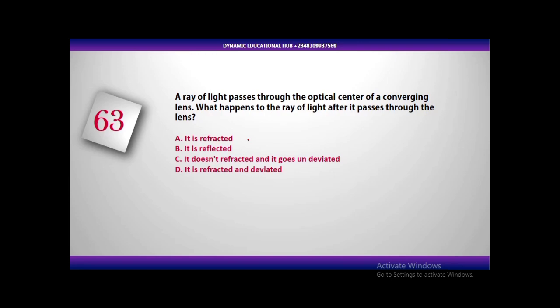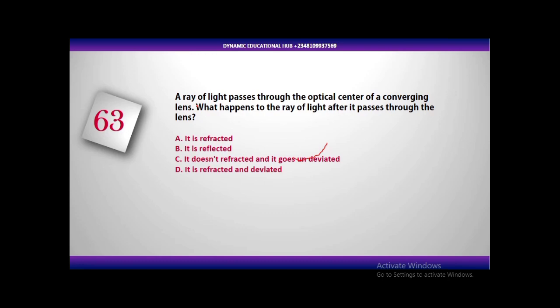after the refraction, the ray is not going to be refracted. So if it's not going to be deviated, that's what I want to say. That ray will just pass straight because it's passing through the optical center. Is it refracted? No. Is it reflected? No. It doesn't get refracted and it goes undeviated. This is the correct answer. So any ray that is passing through the optical center.